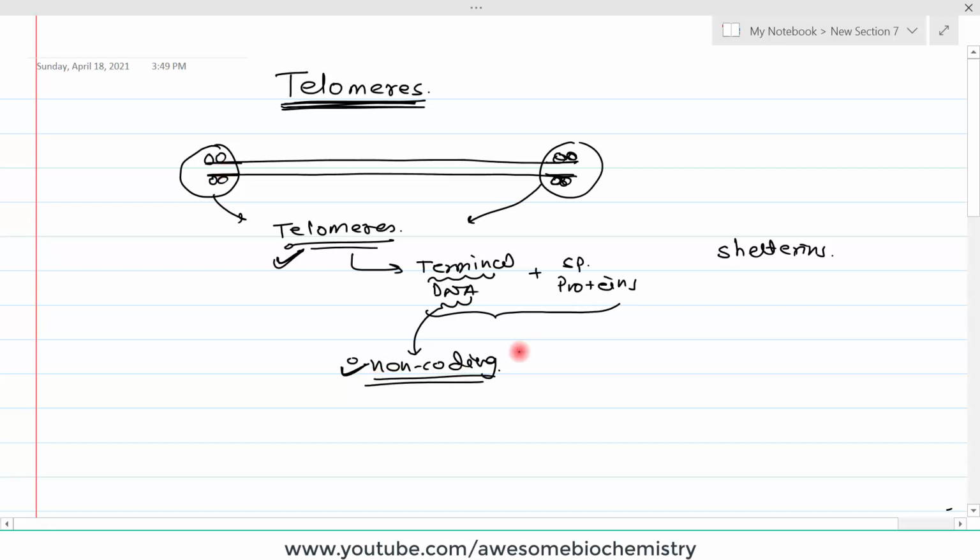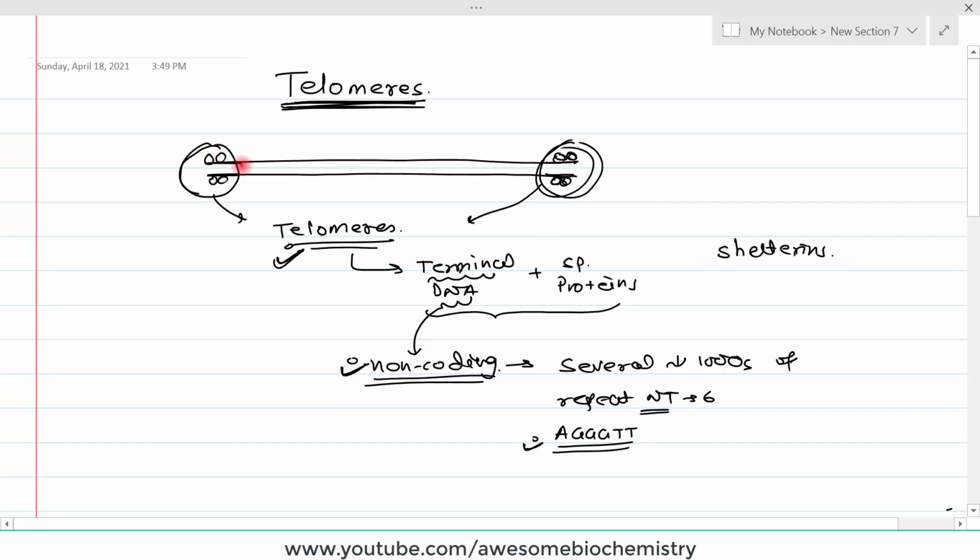This non-coding DNA contains several thousands of repeated nucleotides, and these nucleotides are repeated in a pattern of 6. The repeated sequence is AGGTT. So these hexanucleotides are repeated several thousand times in this terminal DNA. Now we try to understand why telomeres are important and in what terms they are important.